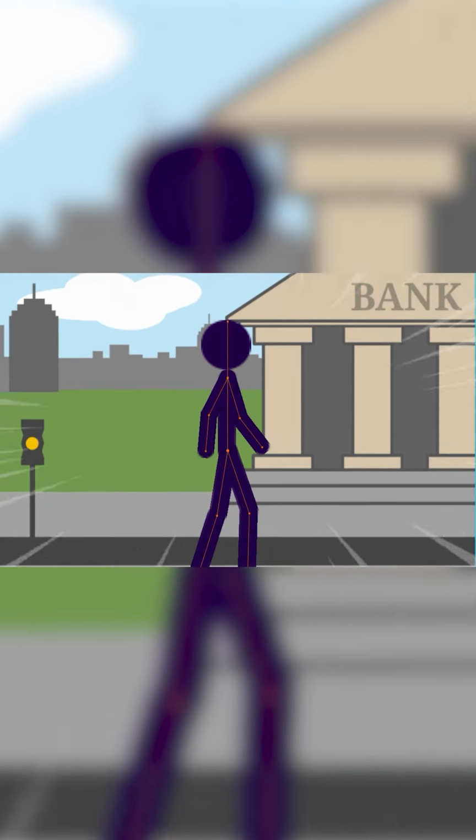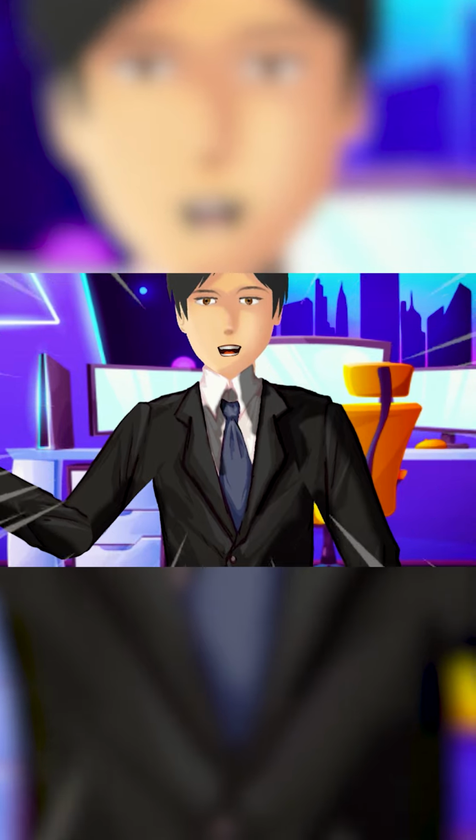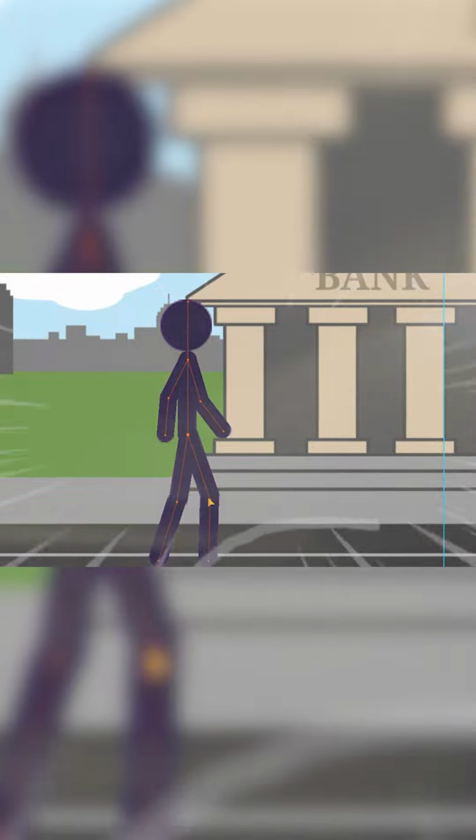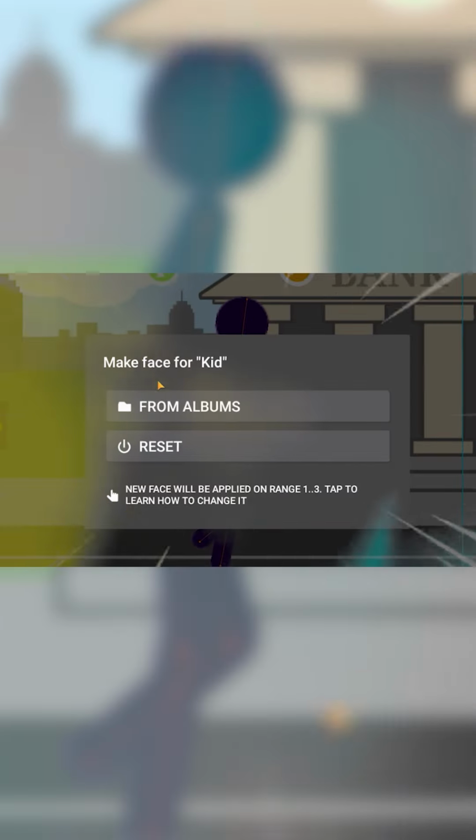Now let's switch lanes. Part 3, Meet Drawing Cartoons 2. Now this is where it gets interesting. Drawing Cartoons 2, or DC2, it's like the Adobe Animator of mobile animation. It's built for storytelling. You don't just move stick limbs, you bring full cartoon characters to life.